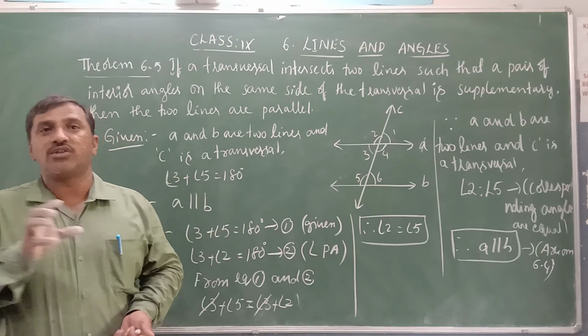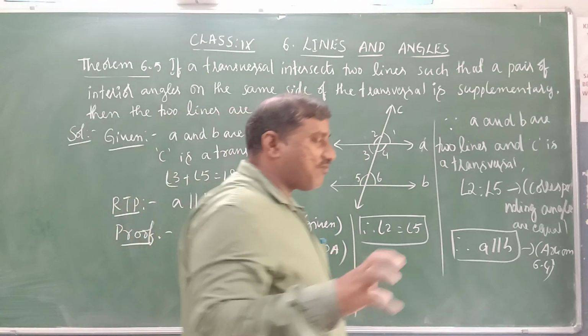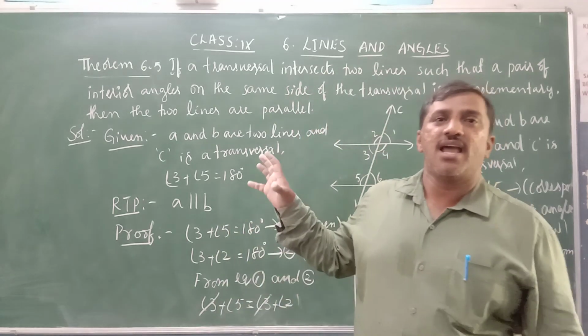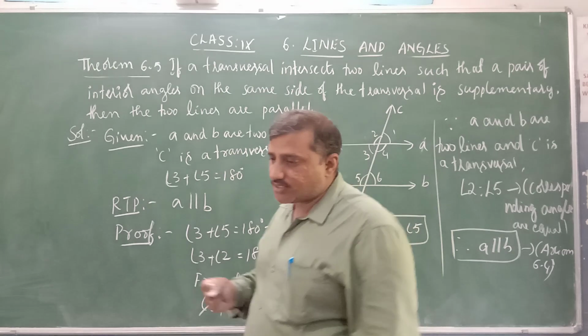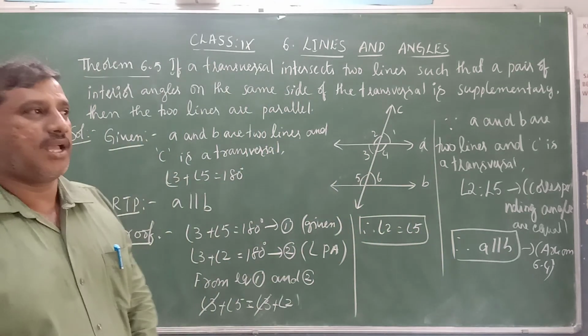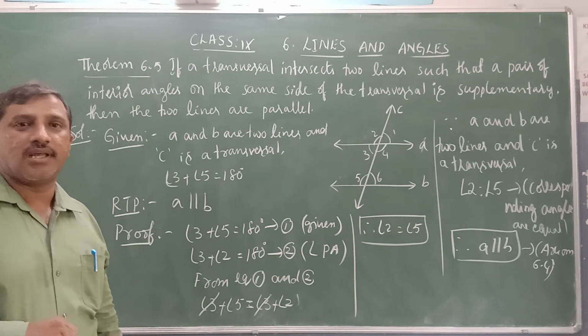So this is about the different angles formed by a transversal with a pair of parallel lines and their relationship, which we discussed in the form of their proofs. Is it clear, children, all the proofs? Thank you.